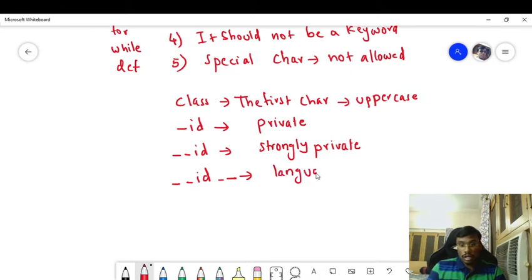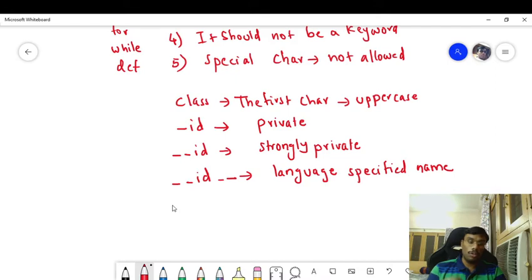a language specified name or language defined name. And apart from these 4 rules, there are also other rules. If you want to give a name to a constant, like for example, in mathematics we have a value of 3.14 whose name is pi.